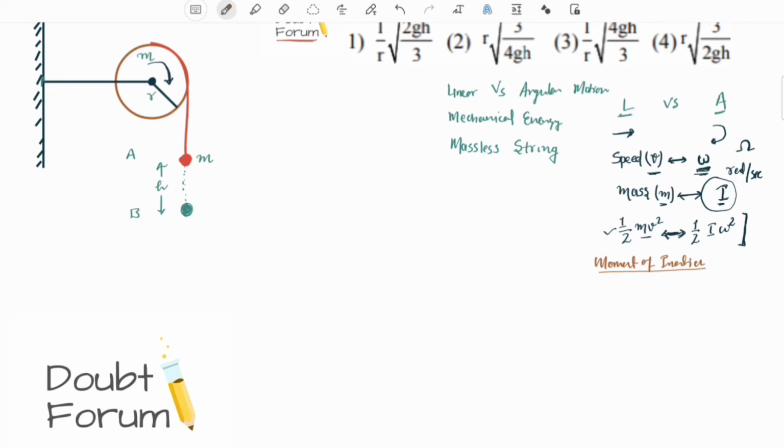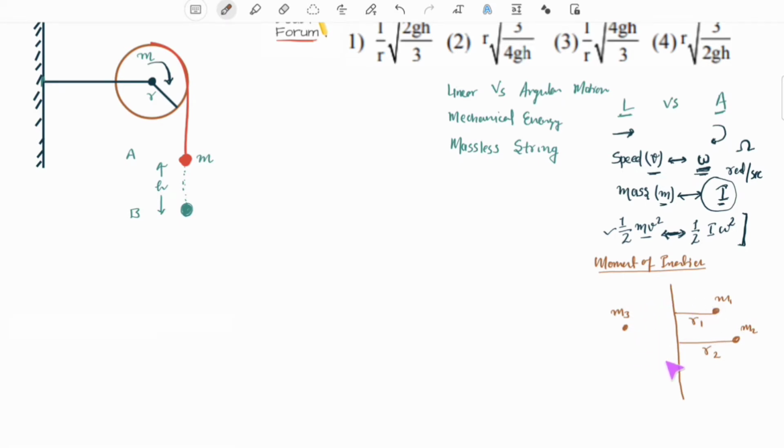So suppose this is an axis and there are two particles, M1, M2. M1 is at a distance of R1, M2 is at a distance of R2. Similarly, there is another particle, M3. And all these three particles make one body. So suppose one body is made up of three particles, M1, M2, M3. M1 is at a distance of R1 from the axis, M2 at a distance of R2, and M3 at a distance of R3 from the axis.